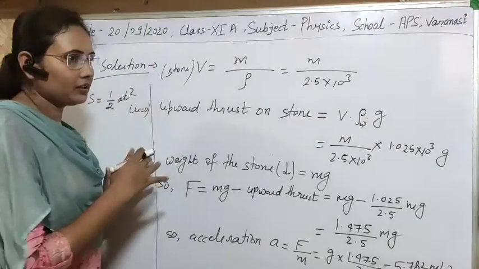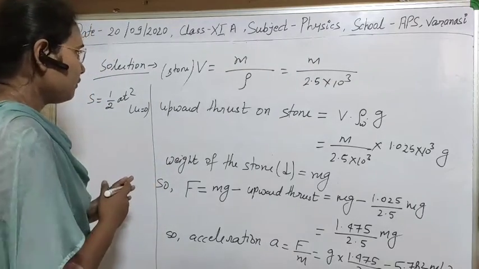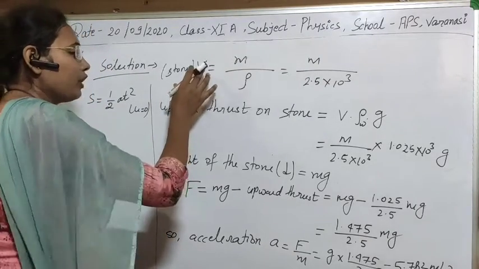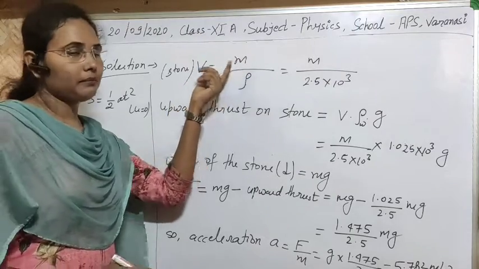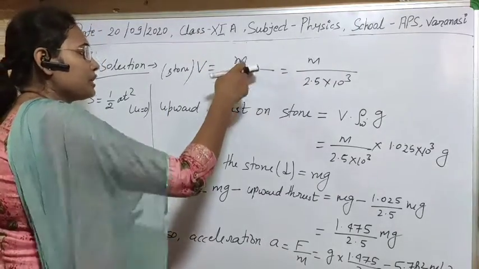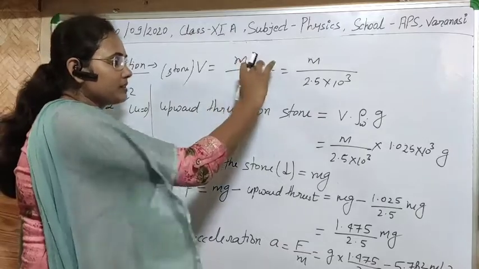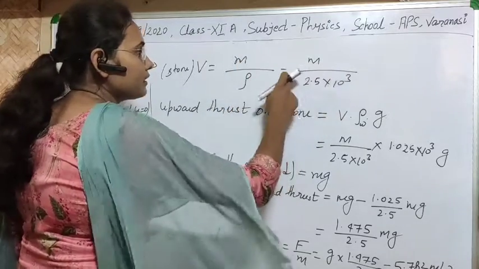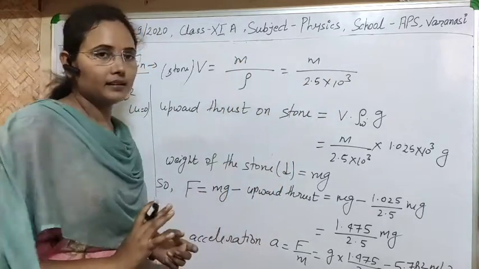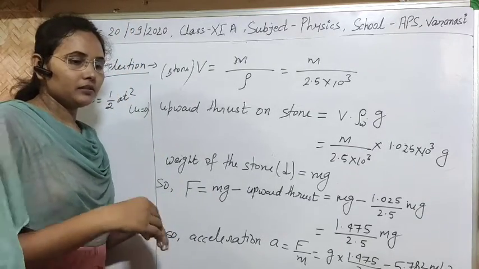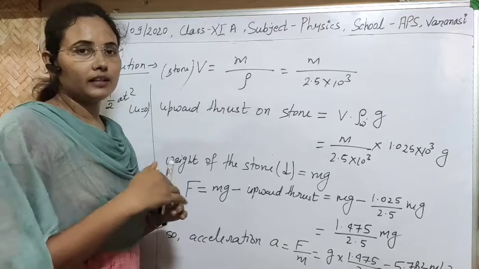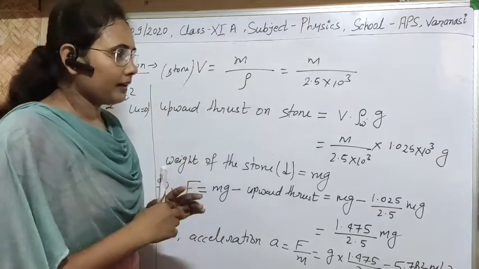solution for the question. First we need the volume of the stone. Suppose the mass of the stone is small m, then the volume will be mass upon density, and as you know the density of the stone, we can easily write it here. Now if any body is immersed in a liquid, then according to Archimedes principle there are two forces acting on the body.